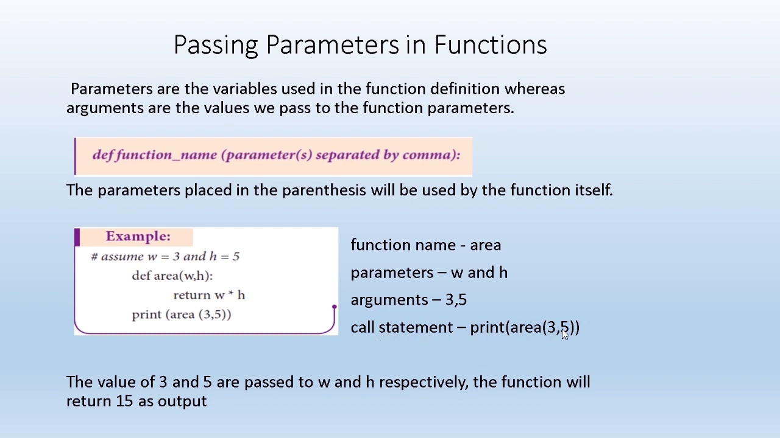Which is the call statement here? Print area(3, 5). What do you mean by call statement? If the name of the function is used, that is called a call statement. So the values 3 and 5 are passed to w and h, and the result is returned as output. Both values are multiplied and you get the output 15. So this is how the parameters are passed in the function. The parameters are the variables used in the function definition, and arguments are the values we pass to the function parameters.